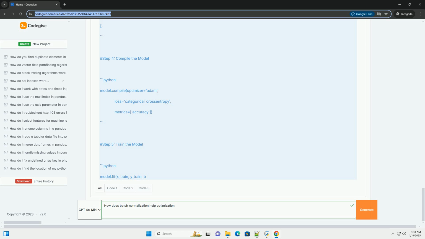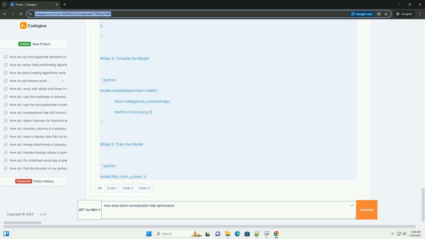Code example. We'll demonstrate batch normalization using TensorFlow and Keras. Here, we'll create a simple feed-forward neural network for the MNIST digit classification task. Step 1. Import required libraries. Step 2. Load and pre-process the data. Step 3. Build the model with batch normalization.